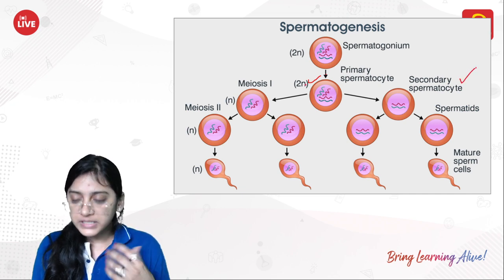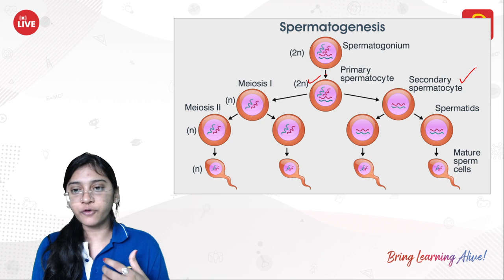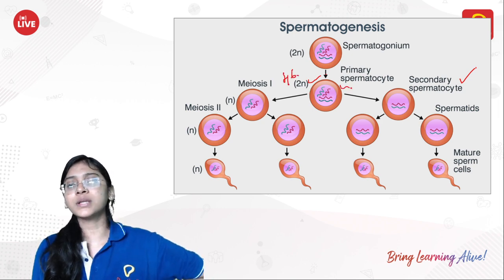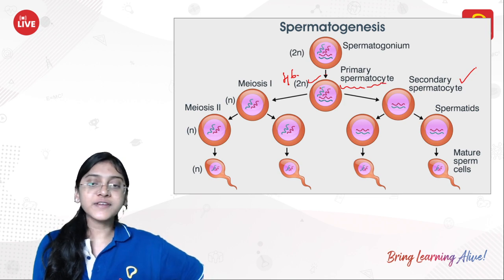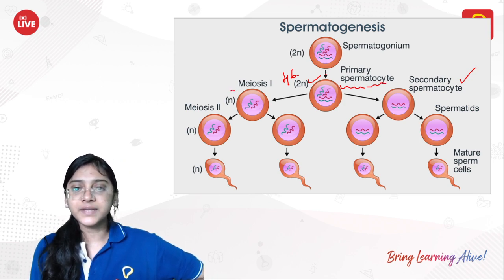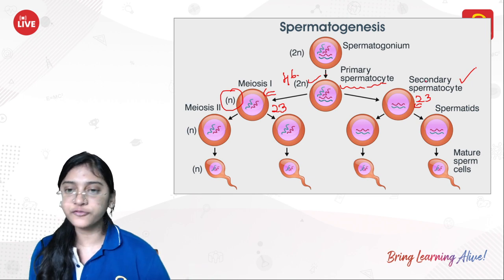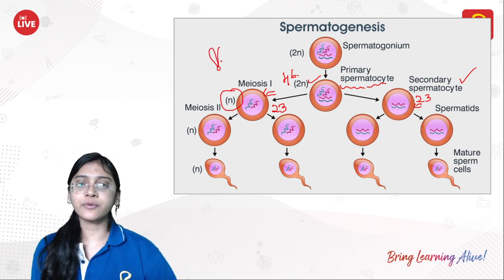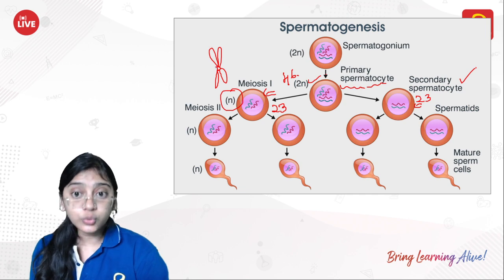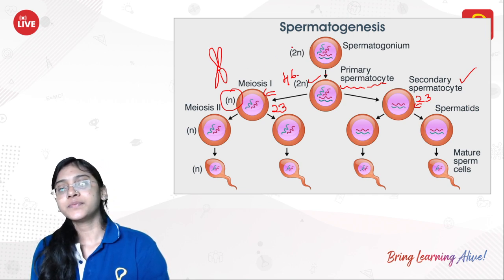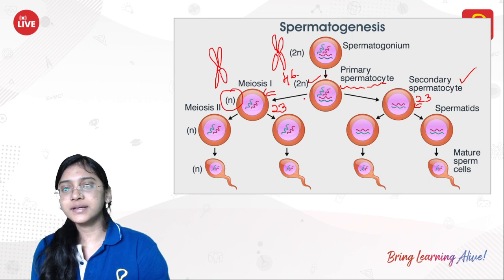Here the number of chromosomes was 46, that is 2 sets of chromosomes, in the primary spermatocyte. After first meiosis they will become N, that is a haploid set of chromosomes. Just 23 chromosomes will be present over here. And what sort of chromosomes do you see? Chromosomes having two DNA molecules in the single chromosome. So here as well, two DNA molecules in the single chromosome. Here as well.